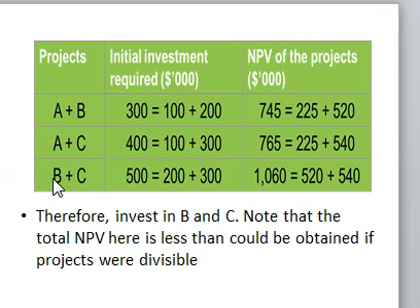If you combine project B and project C, it's going to exhaust our funds. It is 500, and its NPV is 1060. So if you look at this, it is project B and project C that give us the highest NPV. So if you are to select, you are going to select a combination of two projects, that is project B and project C.